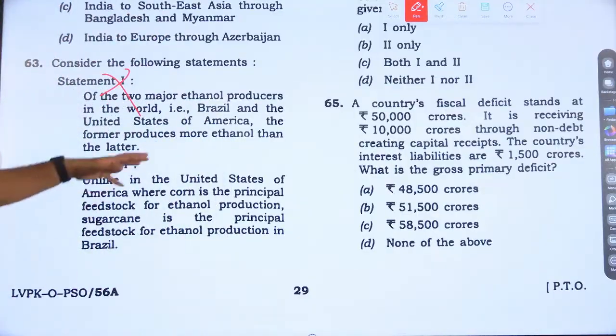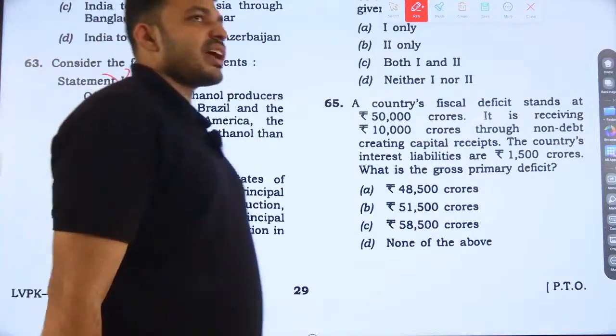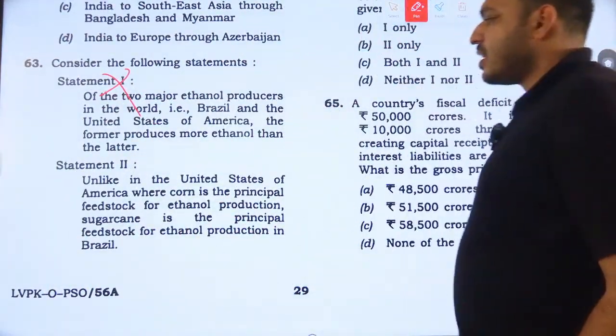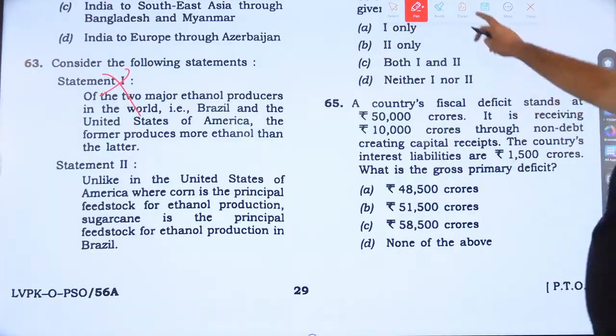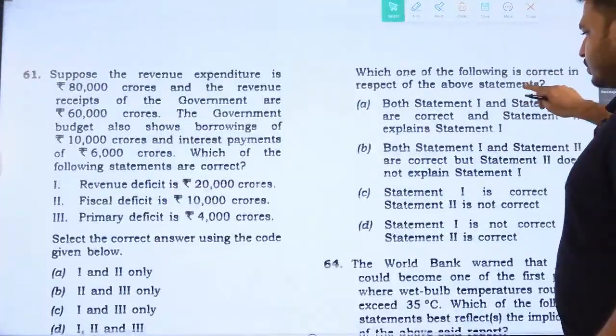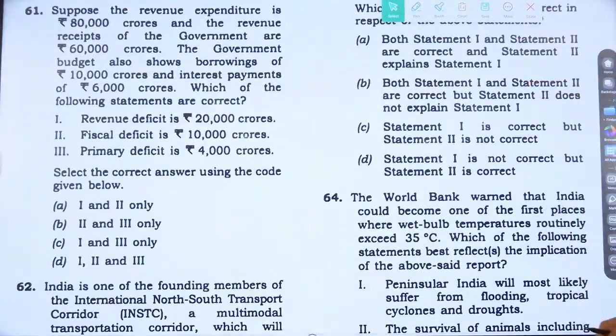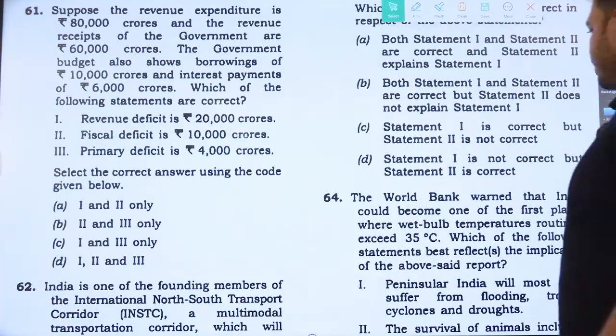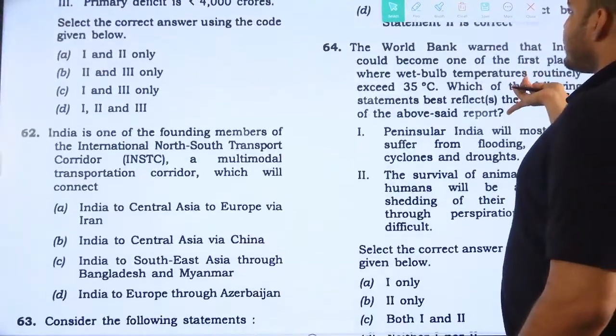Second statement: unlike in the United States of America, where corn is the principal feedstock for ethanol production, sugarcane is the principal feedstock for ethanol production in Brazil. Yes, that is true. Statement 2 is right, so option D: statement 1 is not correct, but statement 2 is correct. Question 64.